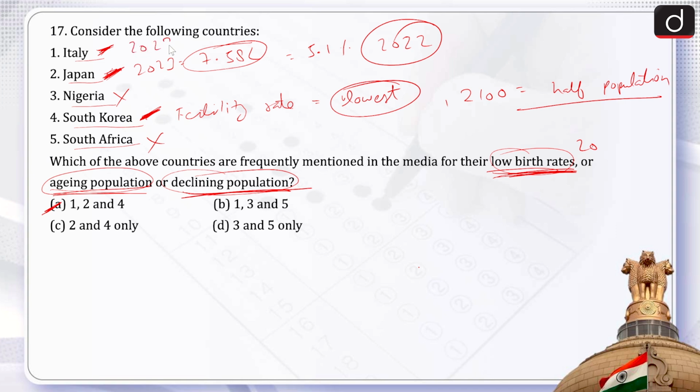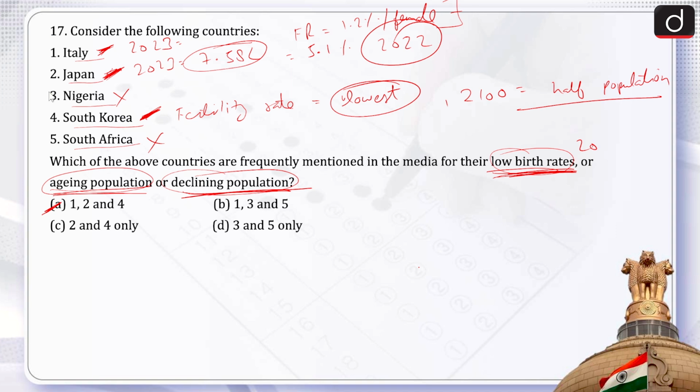And the year 2023 has been very bad for Italy with regard to the birth rate. So the birth rate has been observed to be very low. And if we talk about the fertility rate, the fertility rate of Italy has now reduced to 1.2 per female, which is very less. If Italy goes by this rate, then in the coming time, the replacement ratio will be very less and the population of Italy will also be declining.